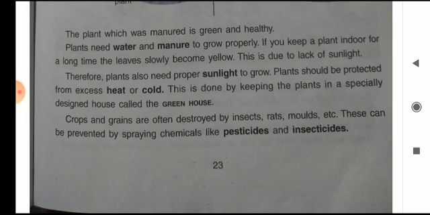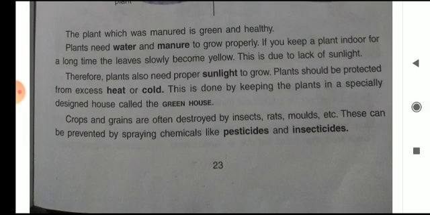If you keep a plant indoors for a long time, the leaves slowly become yellow. This is due to lack of sunlight, because when potted plants are kept indoors, sunlight does not reach that place. Therefore, plants also need proper sunlight to grow.